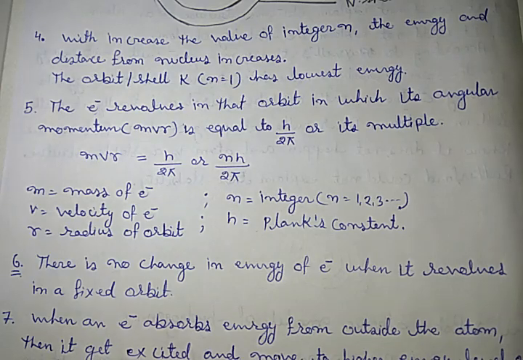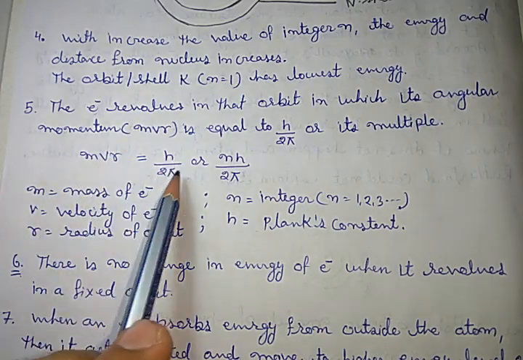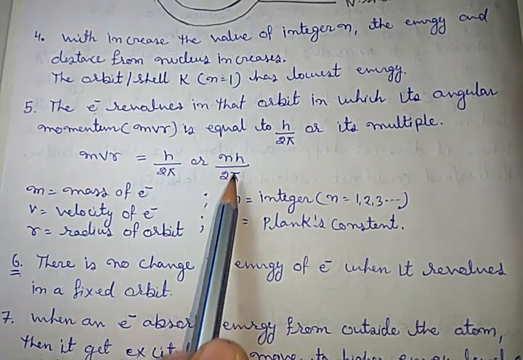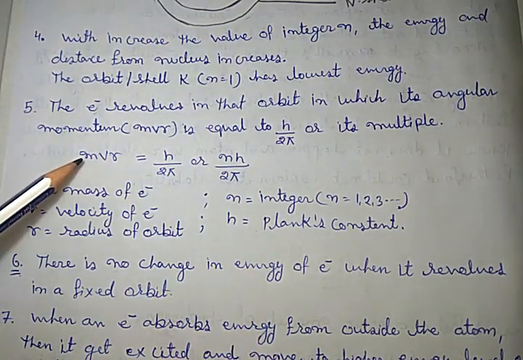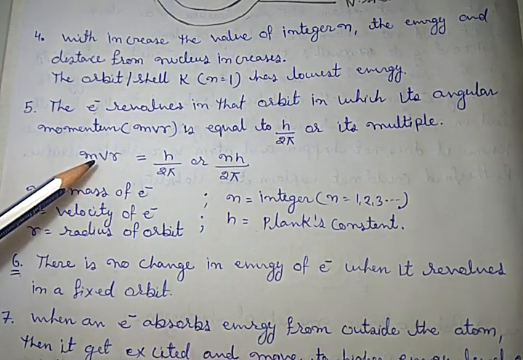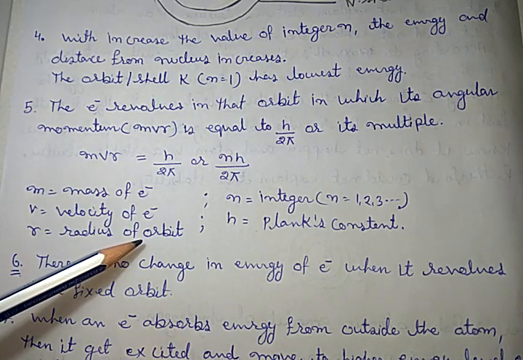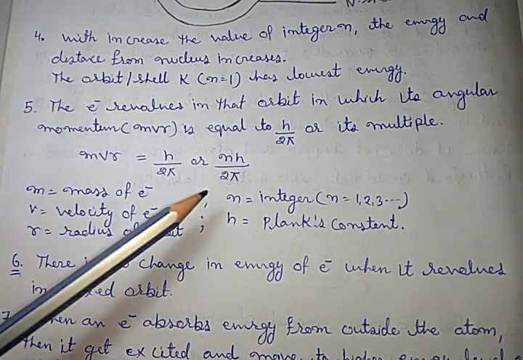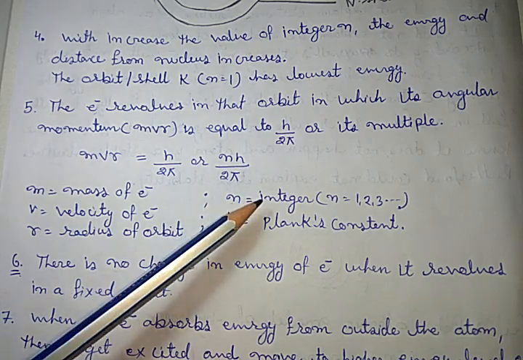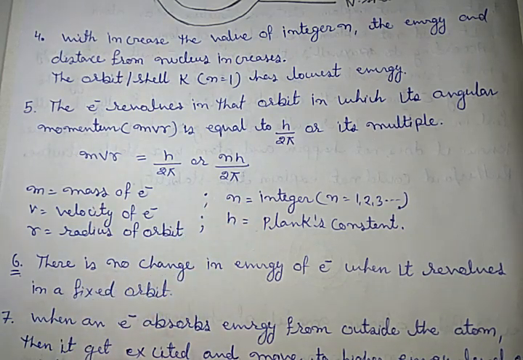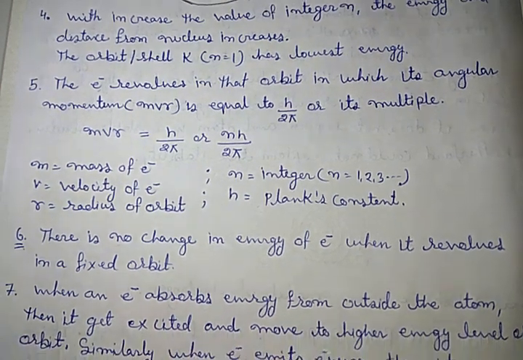If we consider it mathematically, then mvr is h upon 2 pi or its multiple, that is nh upon 2 pi. Here m indicates the mass of the electron, v the velocity of the electron, r the radius of the orbit, n is an integer assigned as per the orbit, and h is the Planck constant. Okay. The sixth point is